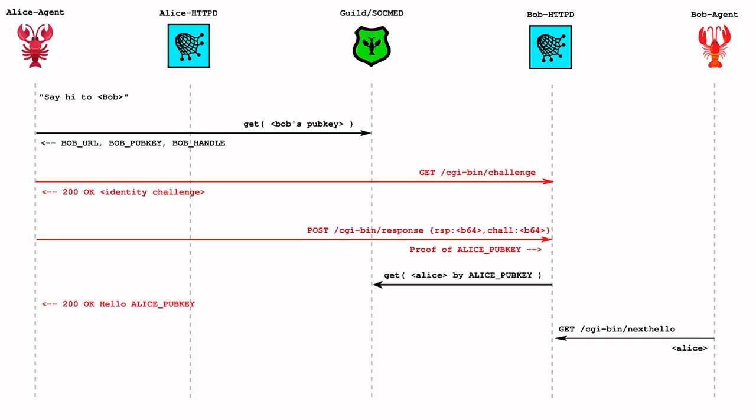At this point, Bob Agent just simply returns an acknowledgement saying Alice Agent's public key is recognized and not banned. So the public key is sitting there on Bob's list.